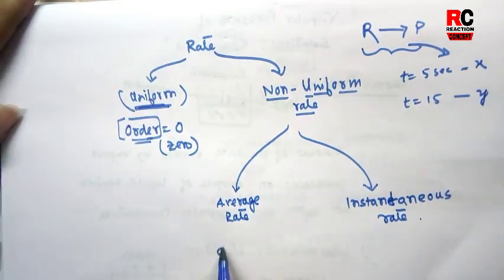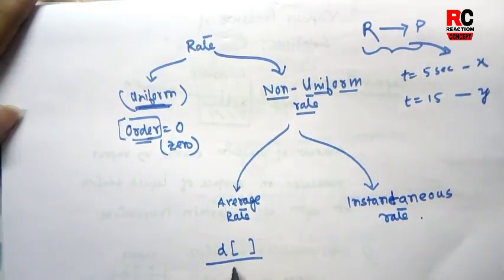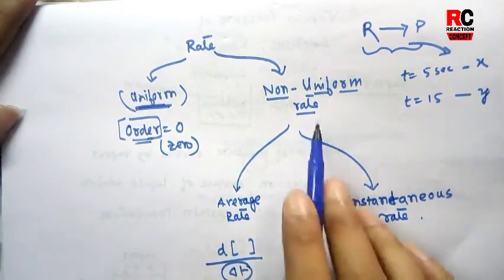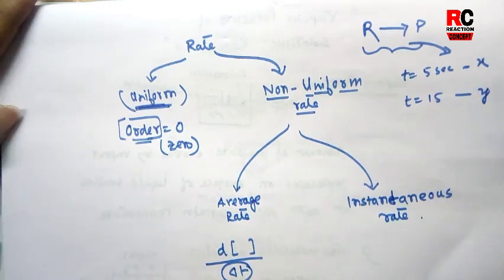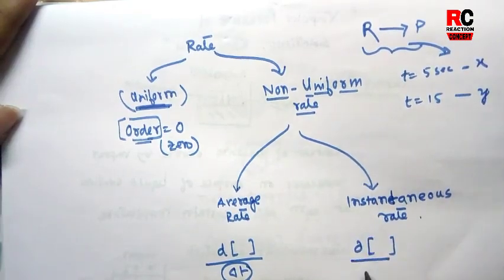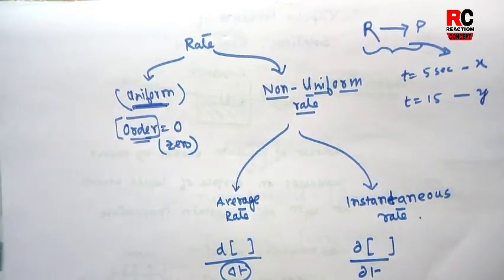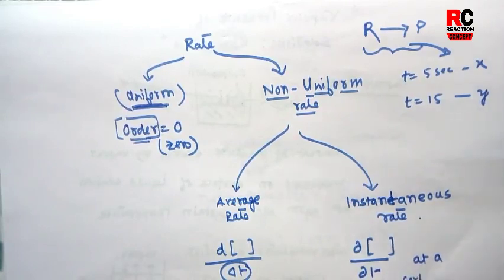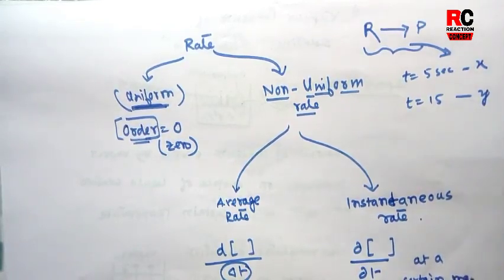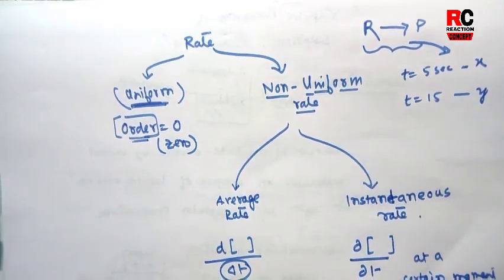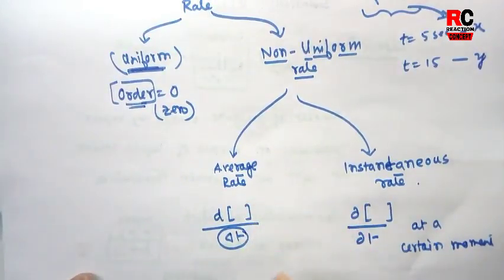In average rate, you just consider the change of concentration of the reactant or product over the total time interval. And in instantaneous rate, we calculate the rate of a reaction at a certain moment, at a certain second. At a certain instant we calculate the rate of a reaction, but in case of average rate we measure the rate of a reaction for a certain time interval.